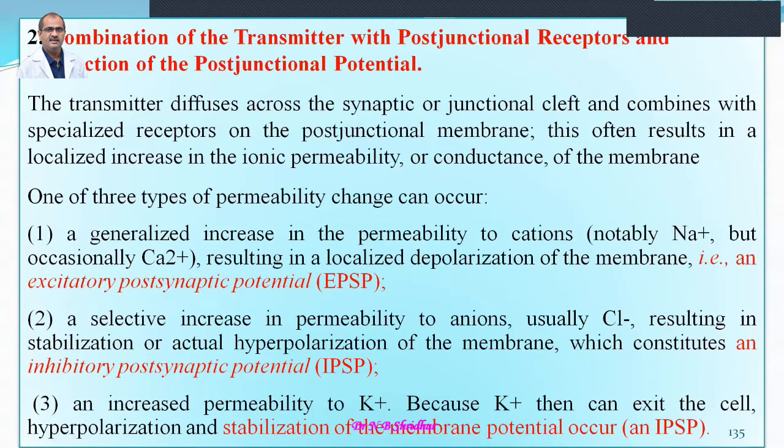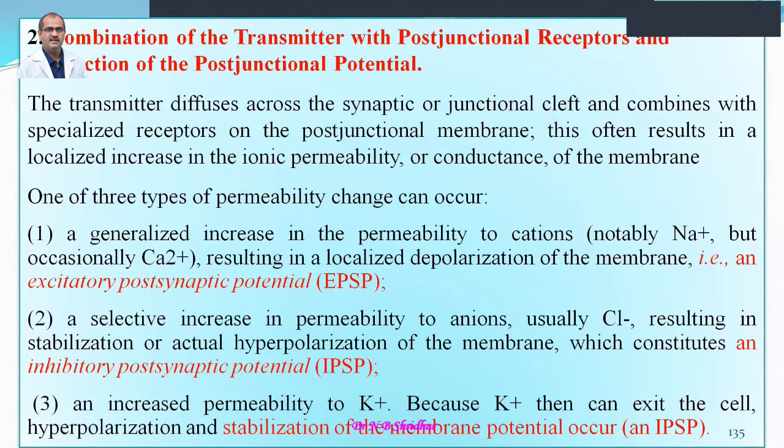The second one is a selective increase in permeability to anions, especially chloride ions, resulting in stabilization or actual hyperpolarization of the membrane, which results in an inhibitory postsynaptic potential.